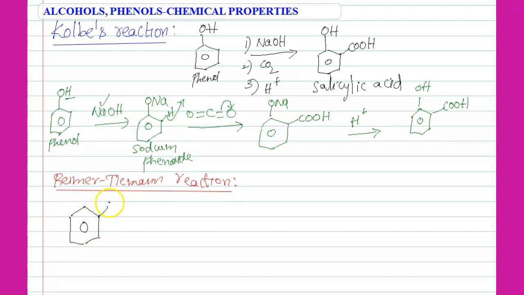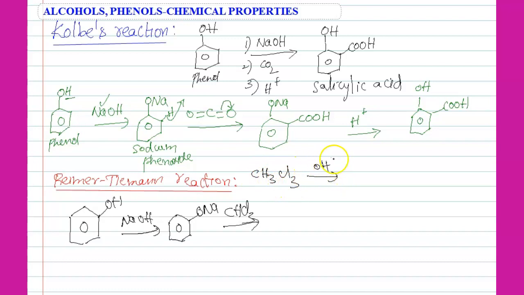Phenol is treated with NaOH. So it gives sodium phenoxide. Again it is treated with chloroform. Actually, chloroform on treatment with base gives CCl2 plus HCl.